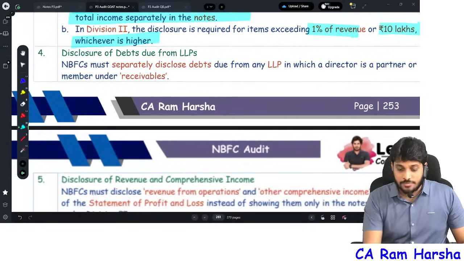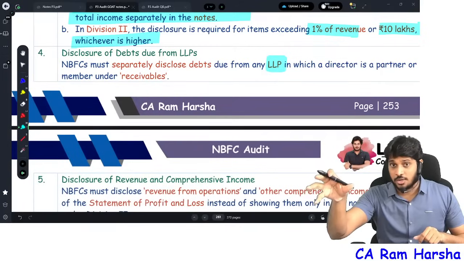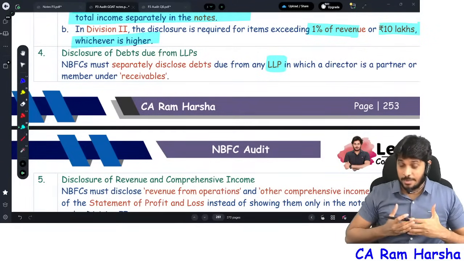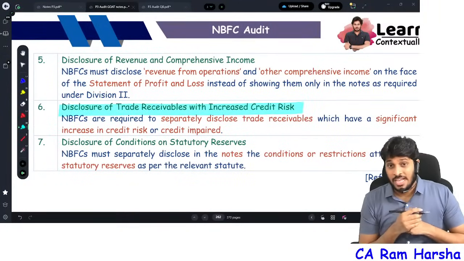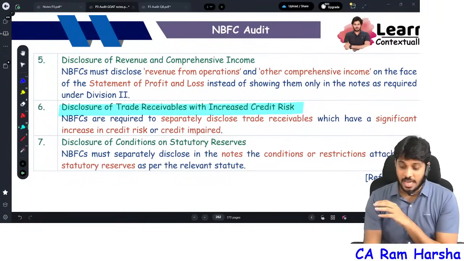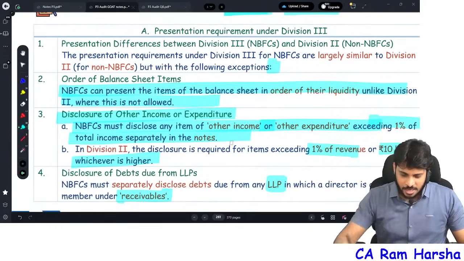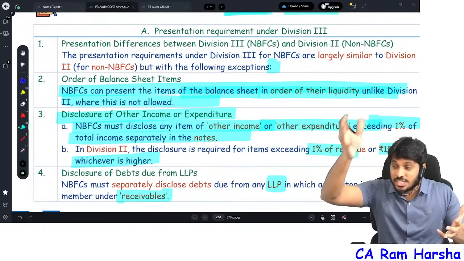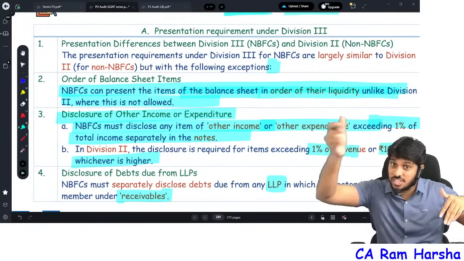And disclosure of debts due from LLPs. If there is any LLP in which a director is a partner or a director, I mean, if an NBFC director is a partner in one LLP and we need to receive any amount from that LLP, that should be shown separately under receivables. Further, most important point: if there is any receivable by the NBFC and there is a high risk in that, it should be separately disclosed. And most importantly, NBFCs can present the balance sheet in order of their liquidity, as financial assets and non-financial assets. Generally in a balance sheet, it is normally non-current assets and current assets. Here it is financial assets and non-financial assets.